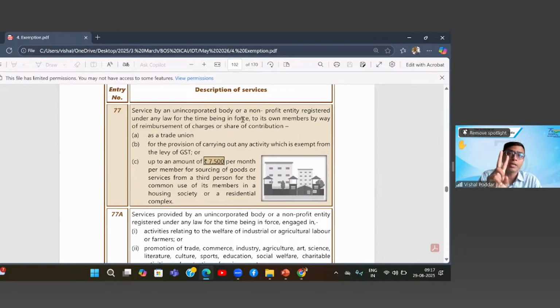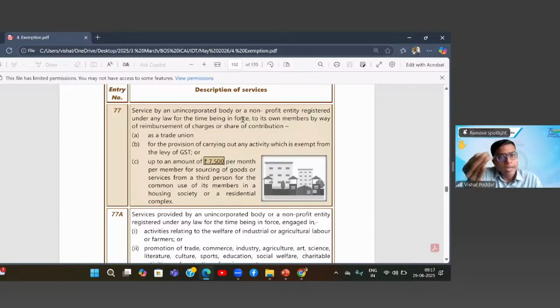First possibility. Second, the builder has created a separate entity, which maybe the builder is managing. Now, in both these, the answers are different. First, where in the initial years the builder himself is doing this maintenance, I believe it is not covered in 77 entry, because for getting covered in 77 entry, there has to be a separate entity, maybe registered, maybe unregistered. But if the builder is doing it by himself, collecting in his name and doing the maintenance, it will be taxable fully. I don't think the 7,500 limit will apply.